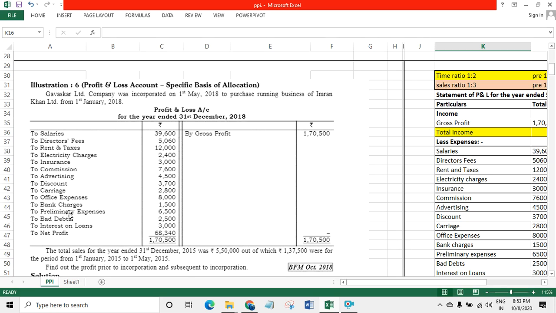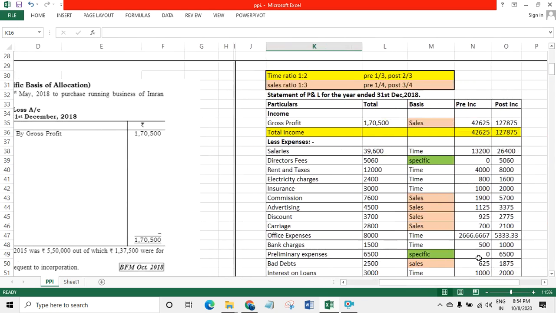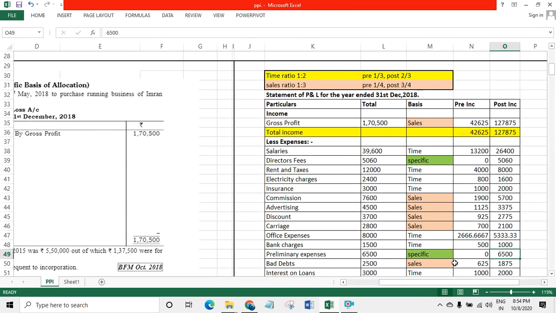Preliminary expenses. Now, this is important. Writing off of preliminary expenses is always done after incorporation, means after the company is incorporated, so it is done only in the post-incorporation. So this will also come in post. देख लीजिए यहाँ पे. ठीक है, यहाँ पे 0 है और यहाँ पे 6500 है.